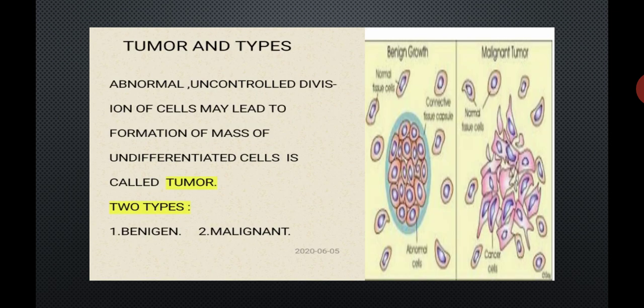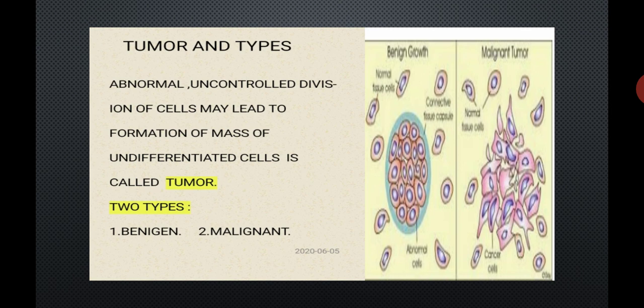Let's move towards point number 3, tumor and the types of tumor. As I said in the definition, cancer is defined as an abnormal, uncontrolled and purposeless division of a cell. Because of this, it may lead to the formation or development of a mass of undifferentiated cells.